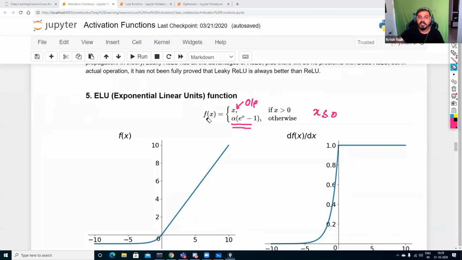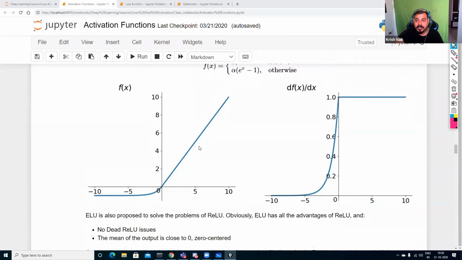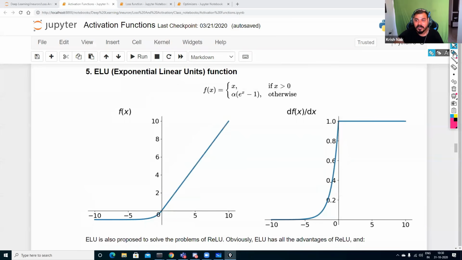the exponential linear unit, your layer will look something like this. This is how your data will look. This is not a Relu, or in short a leaky Relu. In leaky Relu, I told you my data will look something like this, a small value of 0.01. In this case, you have it like this.